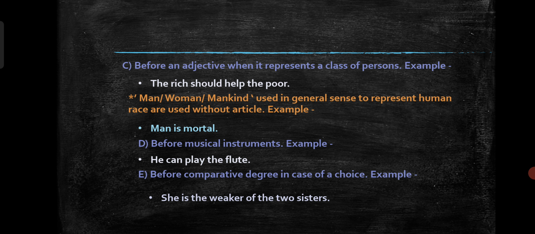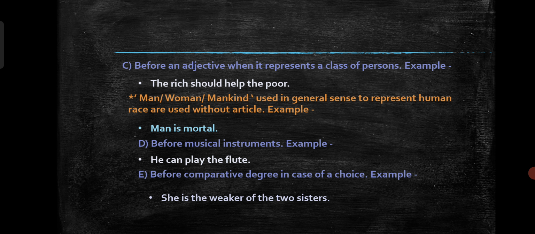Next rule, before an adjective. The rich should help the poor. Here the rich represents the whole class of rich persons, not a single person. So in that case we can write the. Here also is an exceptional case. Man, woman, mankind, used in a general sense to represent the human race, are used without an article. Man is mortal. Before man, we never use the.